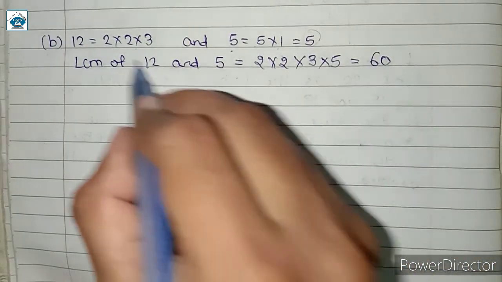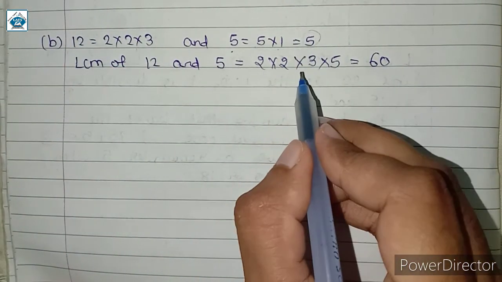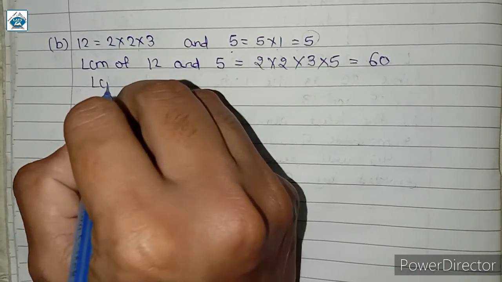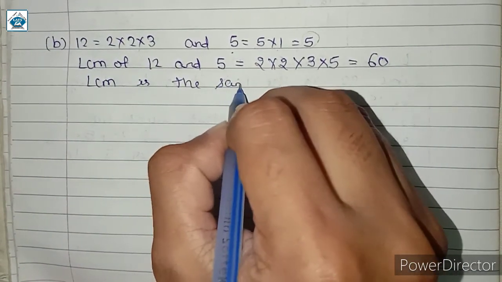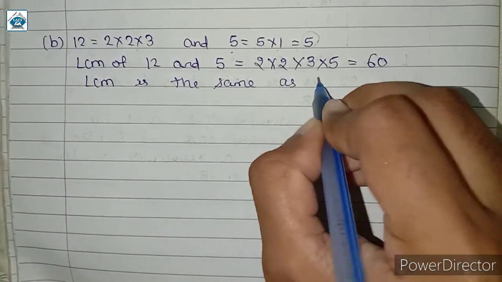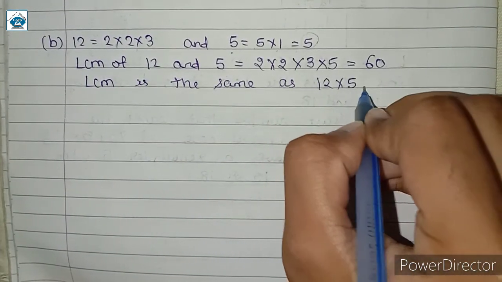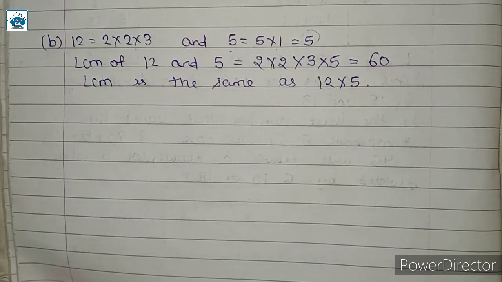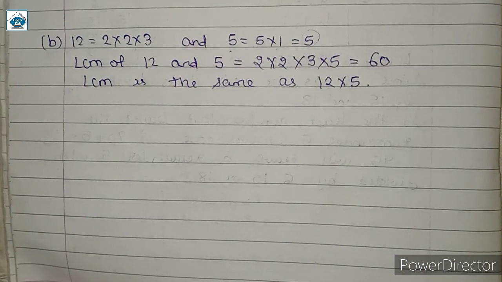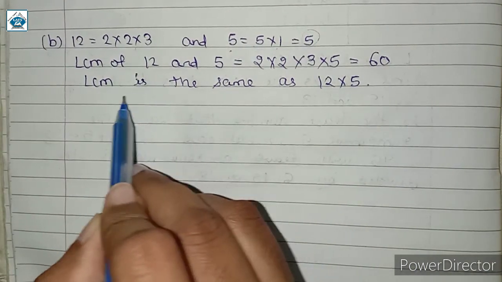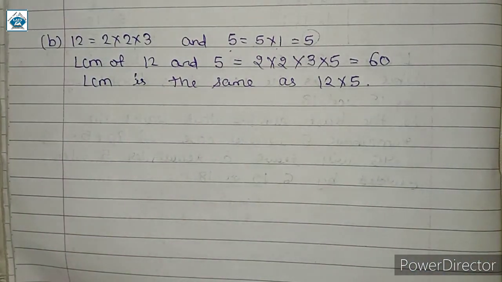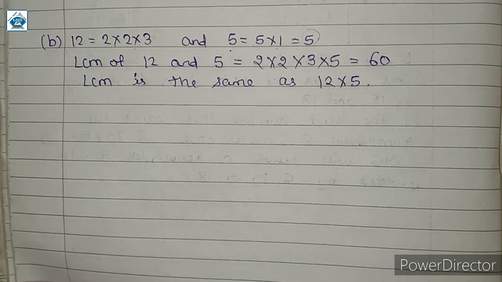Now 60 is nothing but 12 multiplied by 5. So in this case also the LCM is the same as the product of the two numbers. That is, the LCM is the same as 12 multiplied by 5. In the same way for sub-question C and sub-question D, you will have to find the LCM, and you can verify and observe that the LCM is the same as the product of the two numbers. So you have to try those questions on your own and write the solution in your notebook.